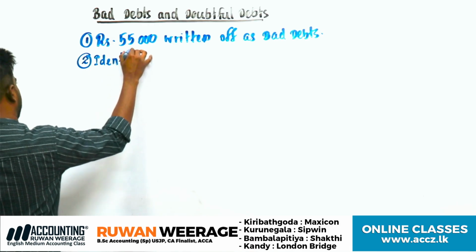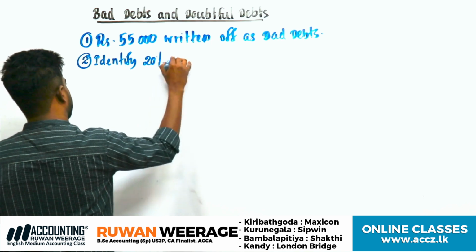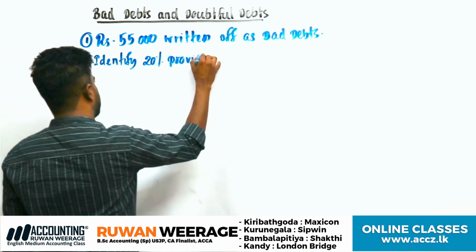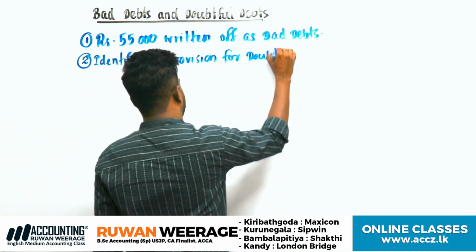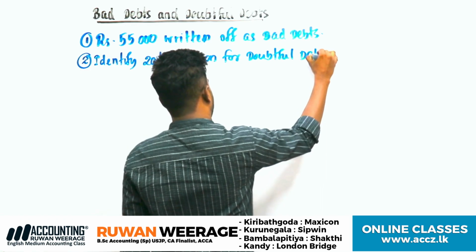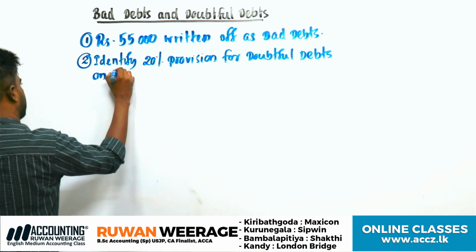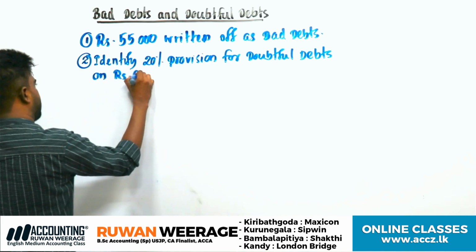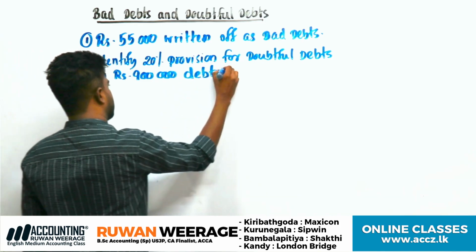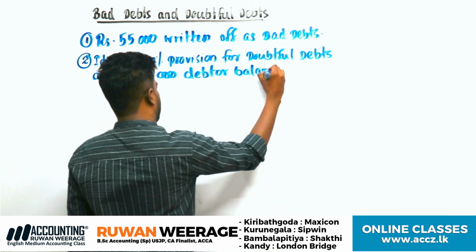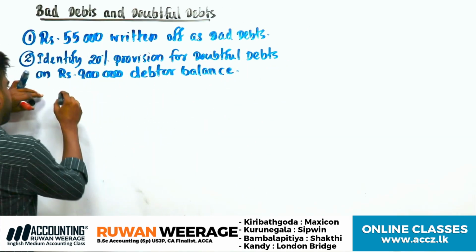Transaction: identify 20% provision for doubtful debts. Provision for doubtful debts on 900,000 debtor balance. 900,000 debtor balance. Right. First of all, write down the account equation.